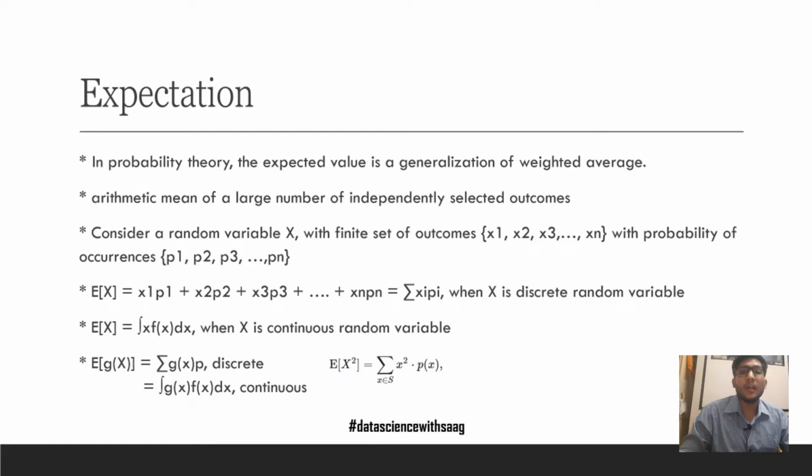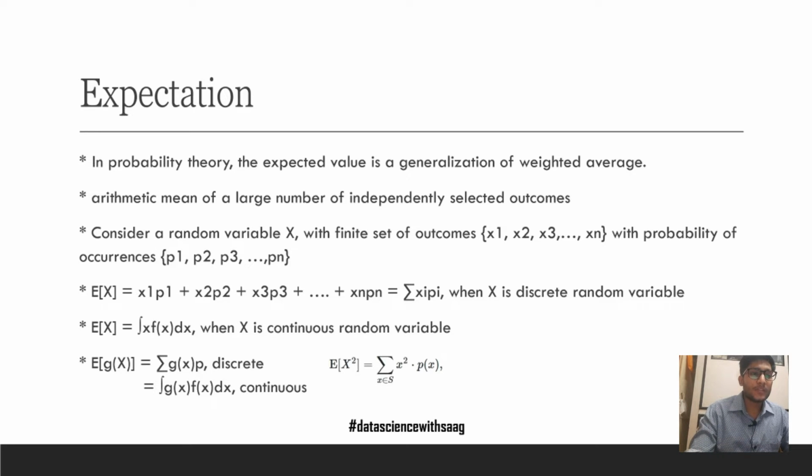If it had been a continuous random variable, we would take the integral x f(x) dx, where f(x) is the probability distribution function which represents the area in a very small, infinitesimally small interval. This is a separate concept which comes in higher standard mathematics, the concept of integral. We would not require to go into the details of it, but just understand this also represents summation in a continuous random variable.